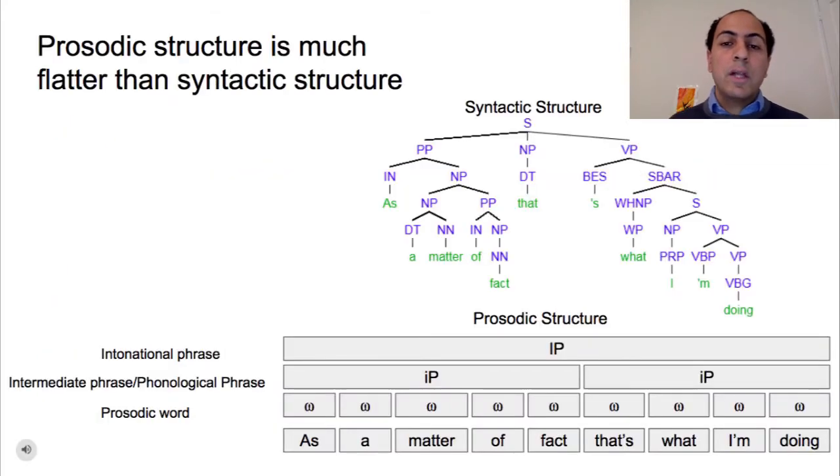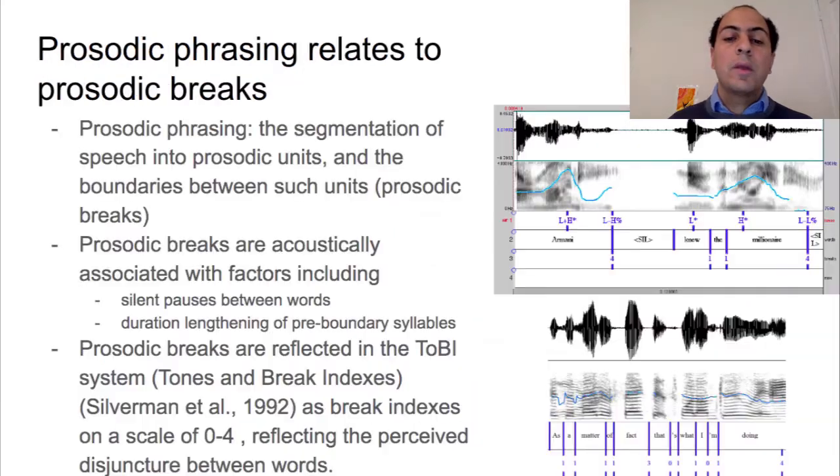As we can see in this slide, both syntactic structure and prosodic structure consist of a hierarchy of constituents. However, the prosodic structure is much flatter than the syntactic structure and with less recursion. It has fewer categories such as intonation phrase, intermediate phrase, phonological phrase, and prosodic word.